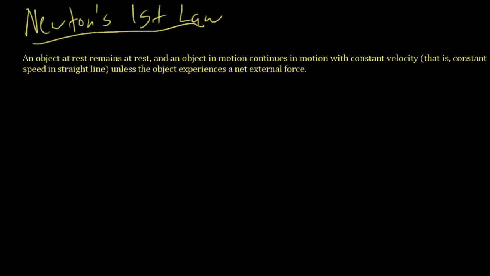force. So basically this just means what we were just talking about, that if we are at rest, meaning our velocity equals 0, that means our acceleration is 0. We're going to stay that way unless we experience a net force.